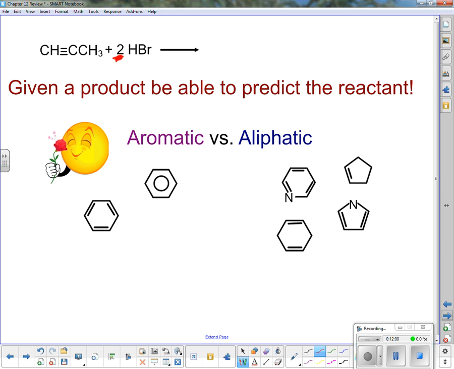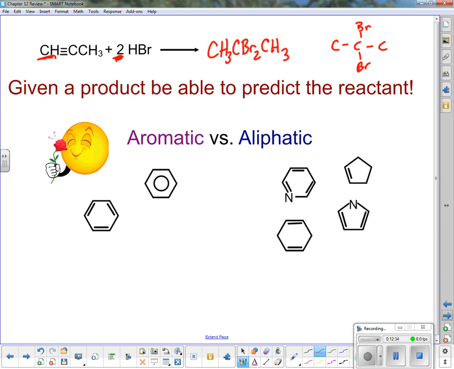Markovnikov's rule still applies. So here, the one on the left is going to get the hydrogens. So when I write my product here, I'm going to have CH3, CBr2, CH3. So if I'm looking at it, one Br came here and one Br came here. All right? Now we need to be able to go backwards.